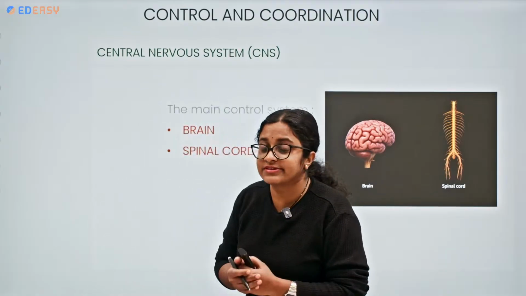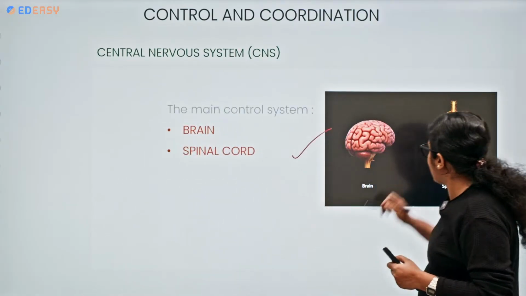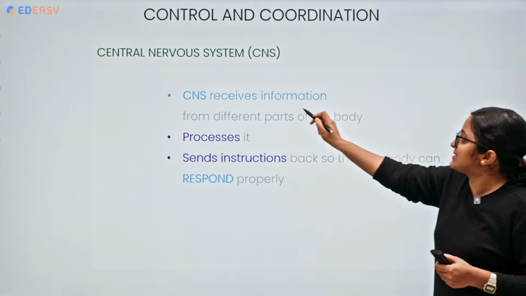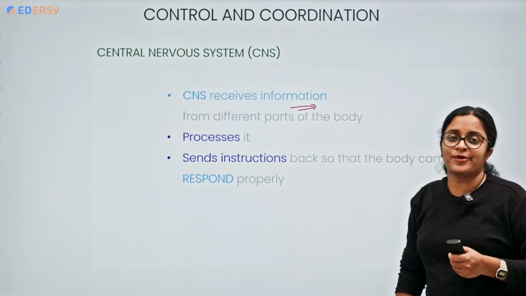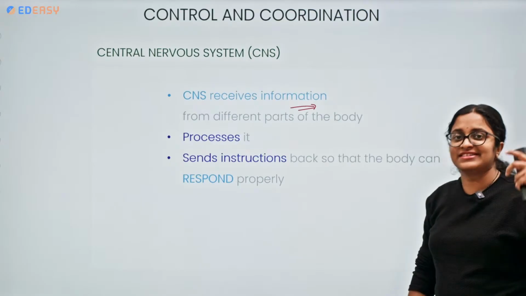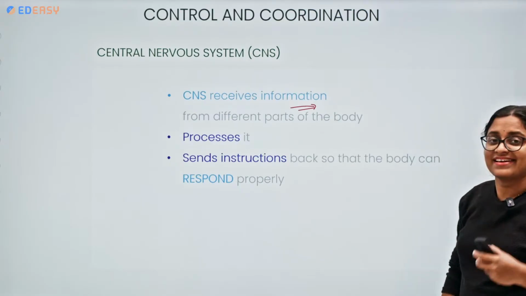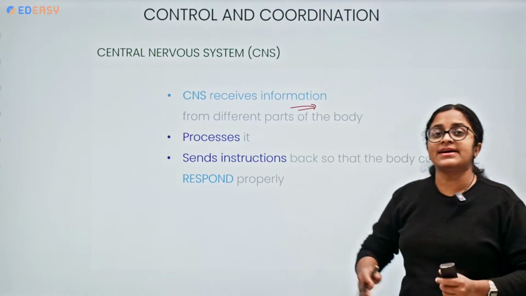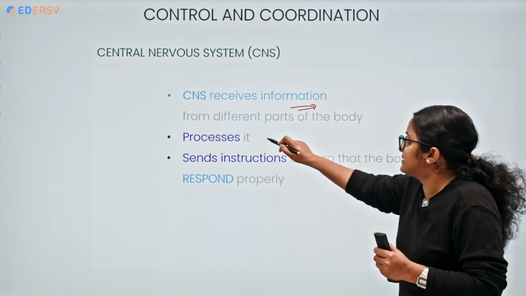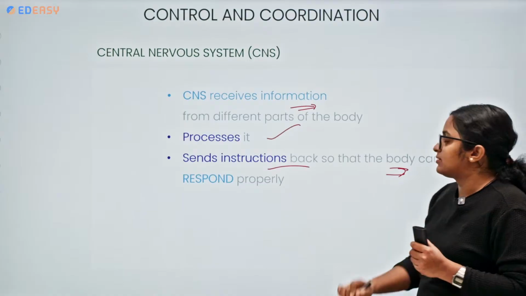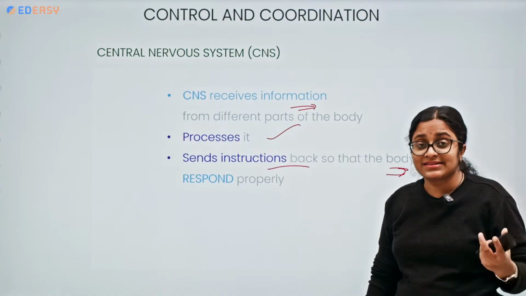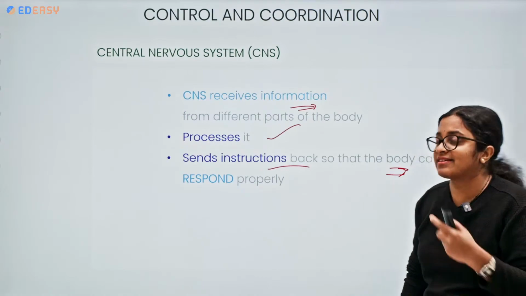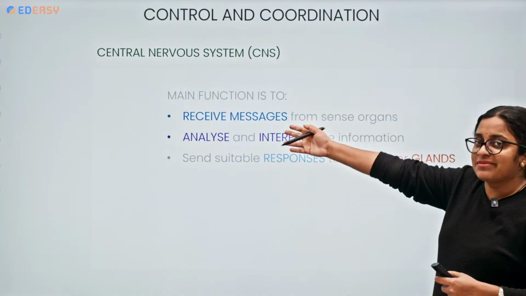What does the central nervous system comprise of? Brain and spinal cord. Now, the central nervous system receives the information from different body parts. Whenever there is an external stimulus, different body parts will be responding. So, particularly the receptors in the sense organs respond, there is a processing of this information, and the sending of the information, so that the body will be analyzing this information, getting the instructions from the brain, and the body gives a specific response.